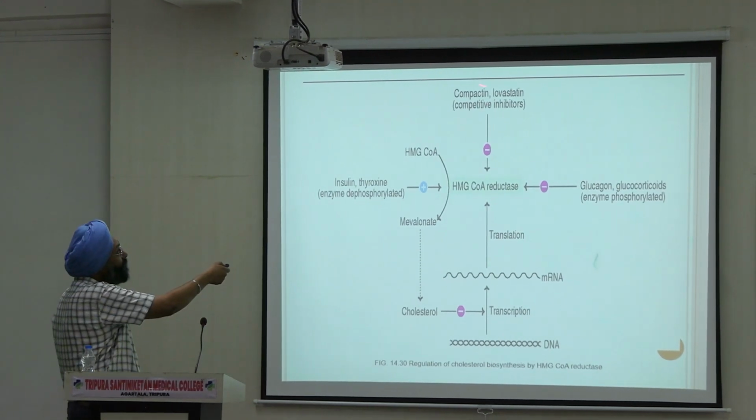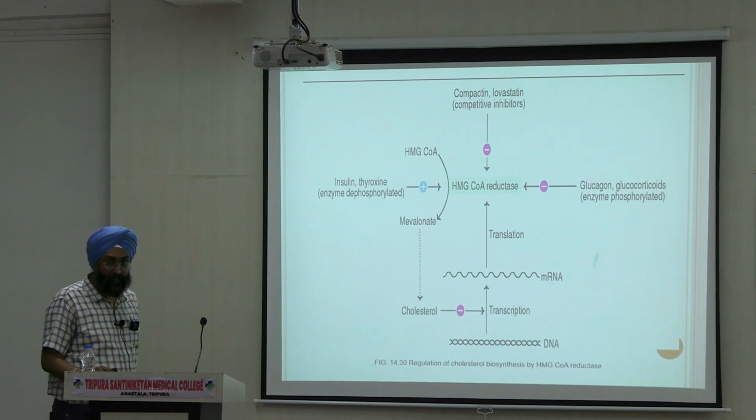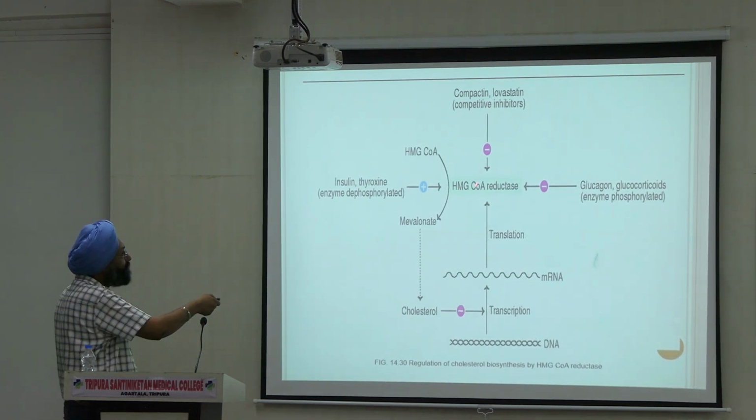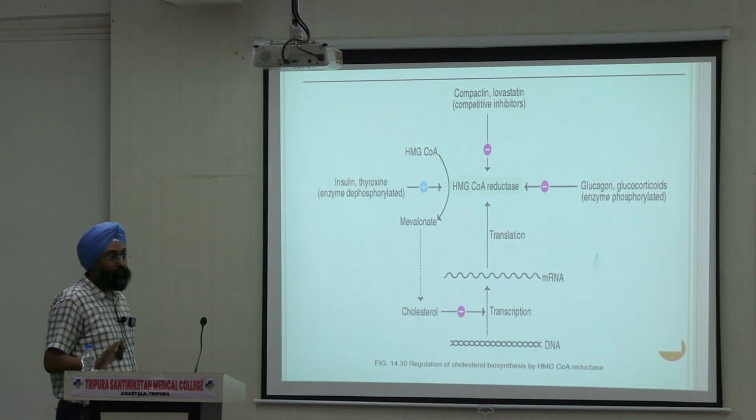And these two are compactin and lovastatin, their drugs. They are competitive inhibitors. So it will inhibit this enzyme HMG CoA reductase. So that finishes